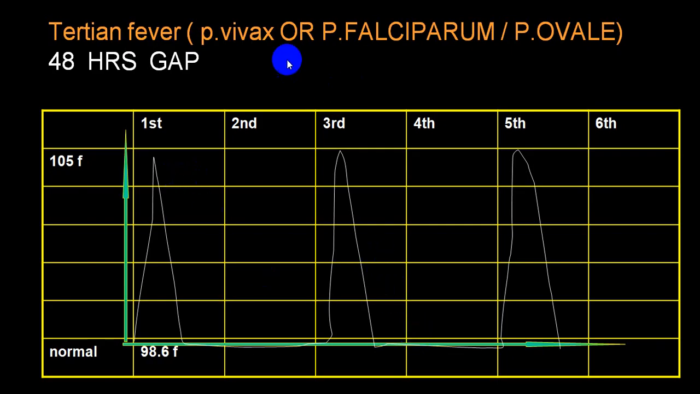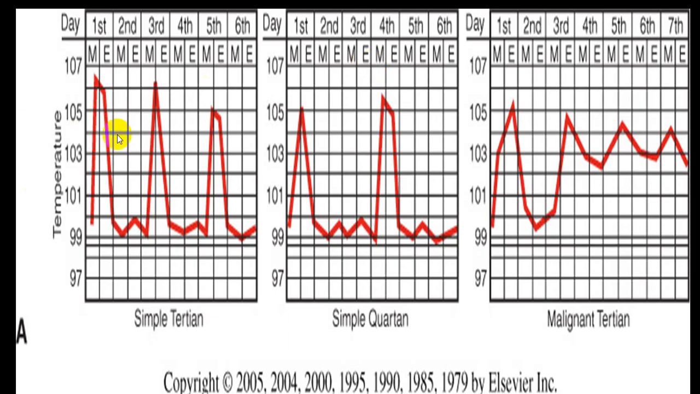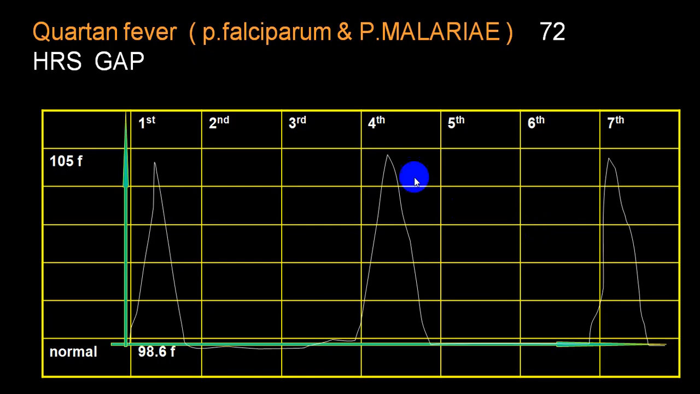Every third day, classical in P. vivax, very rarely in P. falciparum and very rarely in P. ovale. But classical, very classical, we see in India, very common is P. vivax and P. ovale. But by and large in falciparum you get quotidian or double quotidian fever, quite common. This is simple tertian, this is quartan, this is malignant tertian. This is the quartan variety, every 4th day, with a gap of 72 hours, very commonly seen in P. malariae, which is not commonly seen in India, very rarely in P. falciparum.